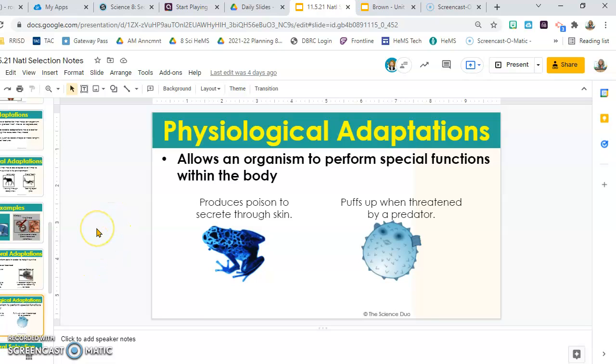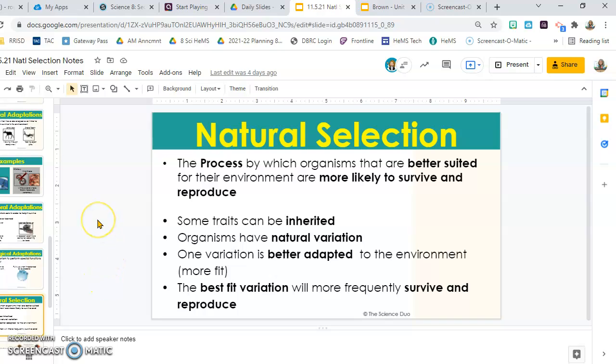Physiological adaptations are physical, which allows an organism to perform special functions within the body. Like this little blue frog, he produces a poison through his skin, but this guy puffs up when he's threatened by a predator. Natural selection is the process by which organisms that are better suited for their environment are more likely to survive and reproduce. Some traits can be inherited. Organisms have natural variation, so like those slight changes in the moth. One might be better adapted to the environment or more fit, and the best fit will most frequently survive and reproduce.